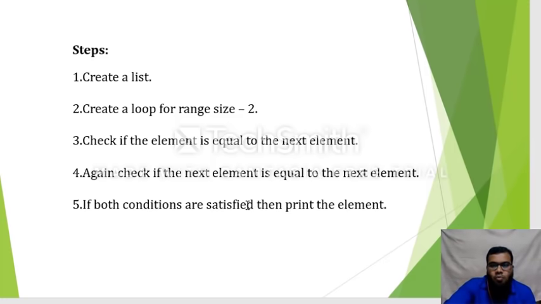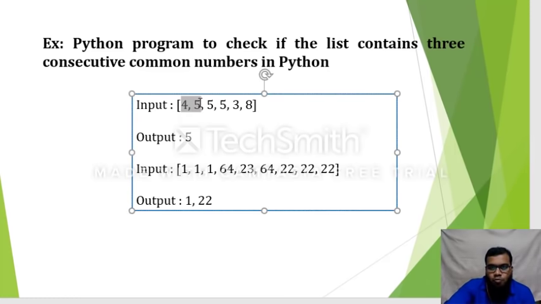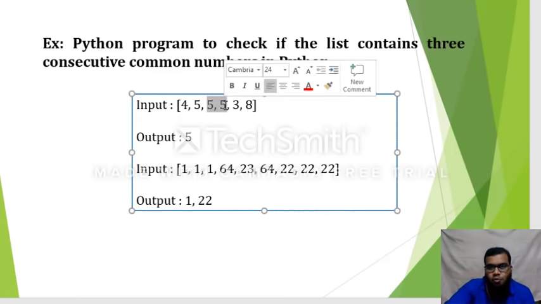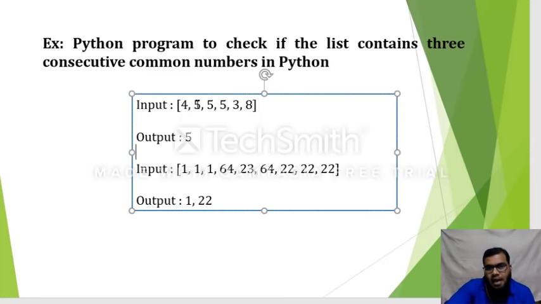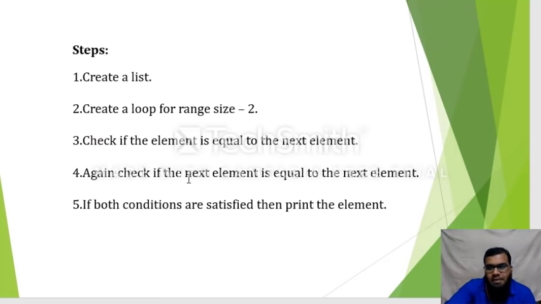So I am comparing the first two numbers, and I am comparing the next 2 numbers, and in the middle also we had to compare these 2 numbers. So the comparison between these 4 numbers, like the first 2 numbers, then the next 2 numbers, and then the next 2 numbers, that is how you need to compare the list of values. If both the elements are equal, then it can go ahead and print the number which satisfies the conditions.